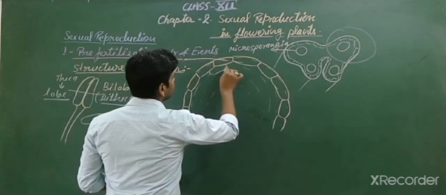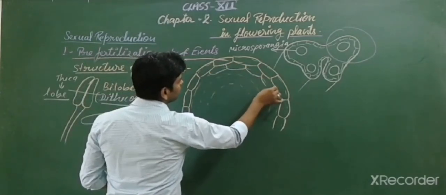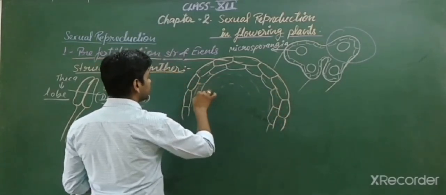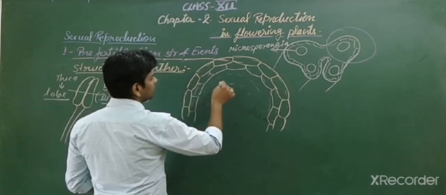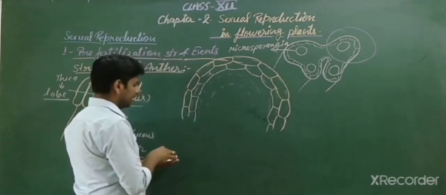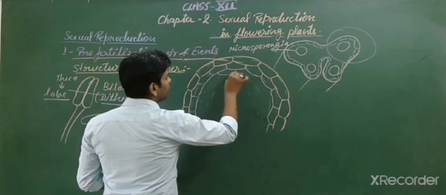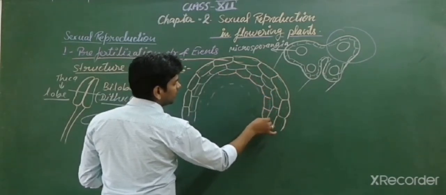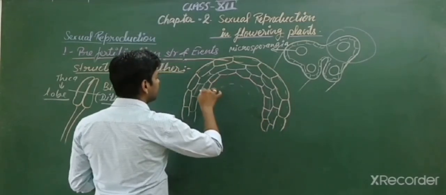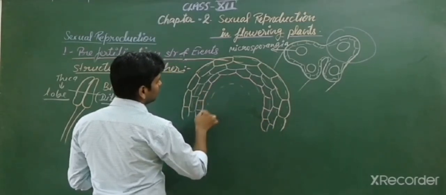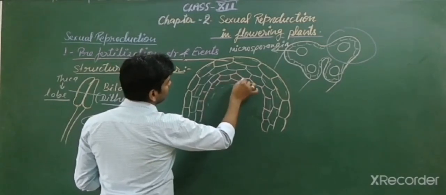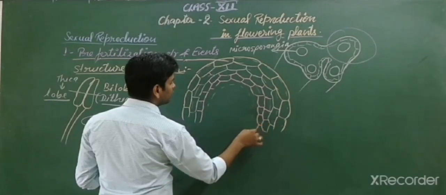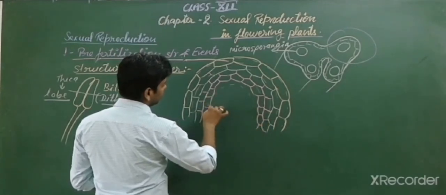So let's discuss in detail. You know students, what I am drawing? These are the layers found in microsporangia. These layers which I am drawing are the protective layers of microsporangia, and they protect the microspores which are formed or going to be formed inside this microsporangia.